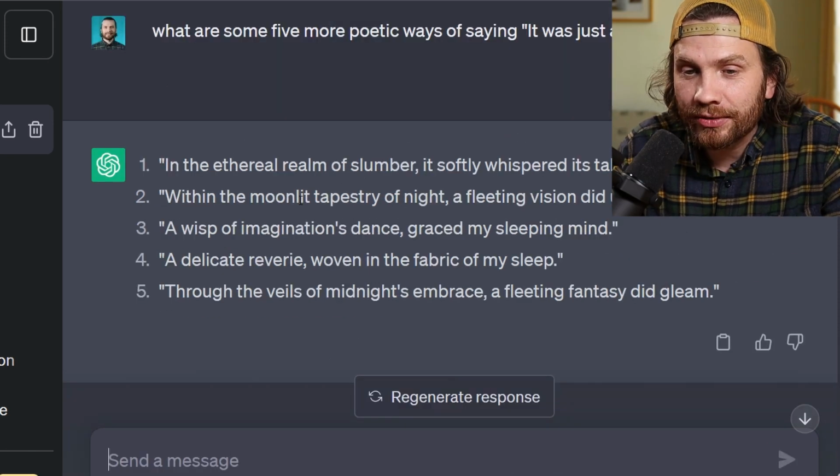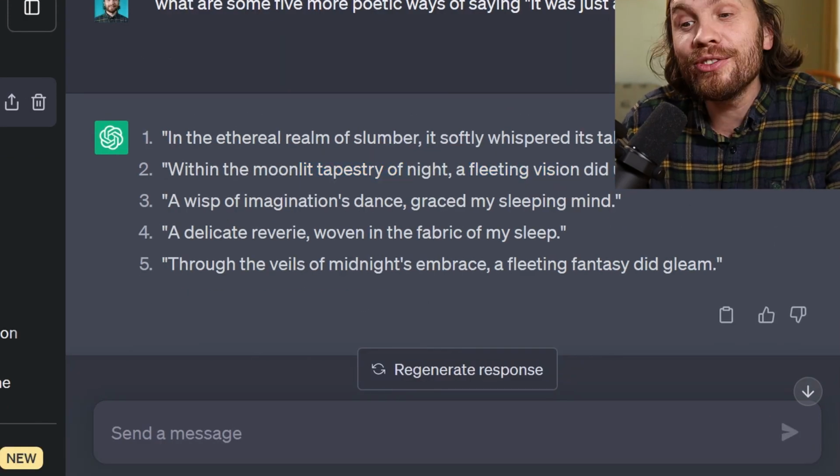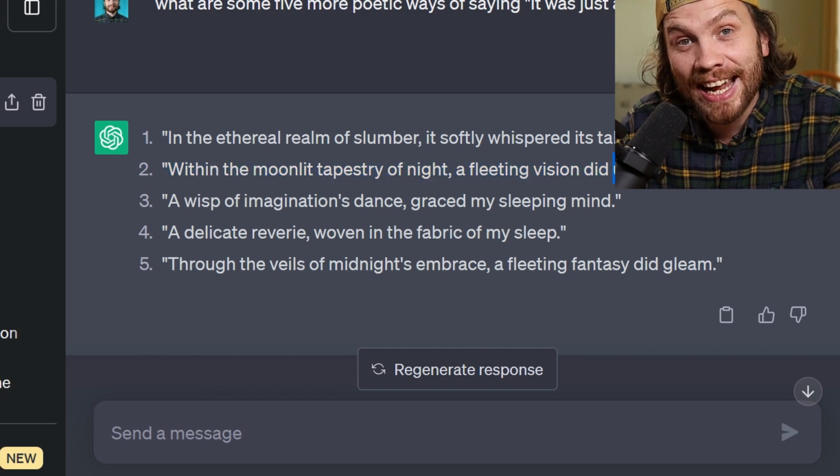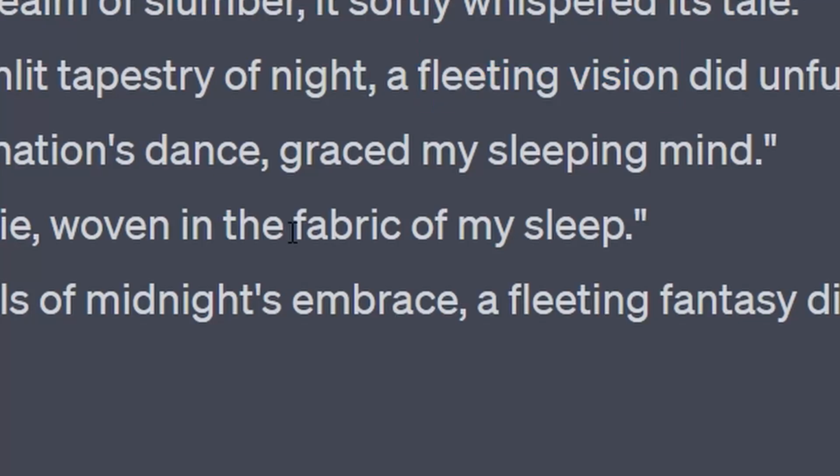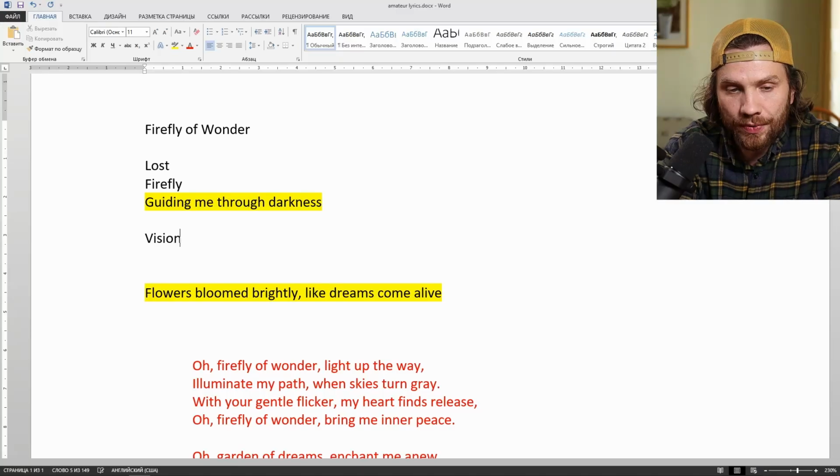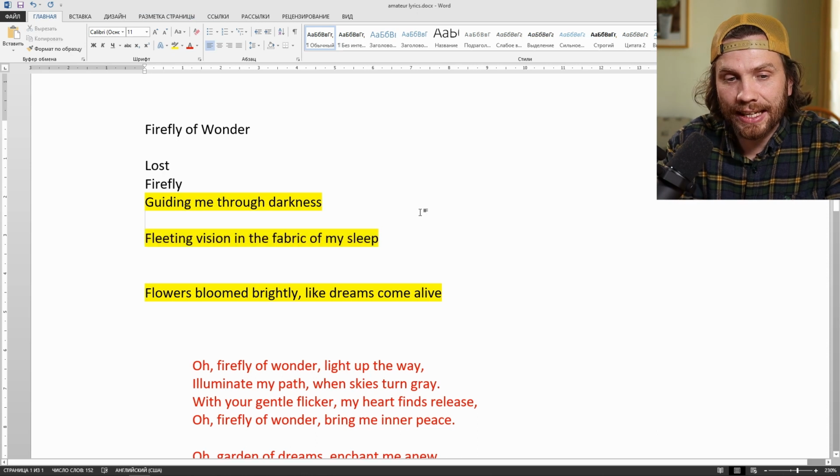Moonlit tapestry of night. Fleeting vision. Unfurl. Really? Seriously, unfurl. A wisp of imagination's dance. I like the fleeting vision. Something generated by imagination. Fabric of my sleep. Vision in the fabric of my sleep. That's the end of the second verse.